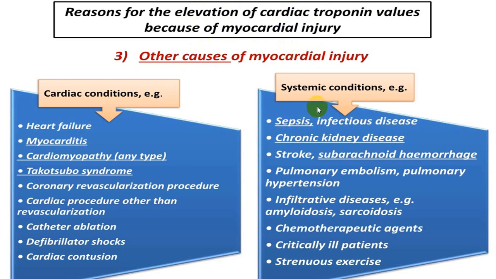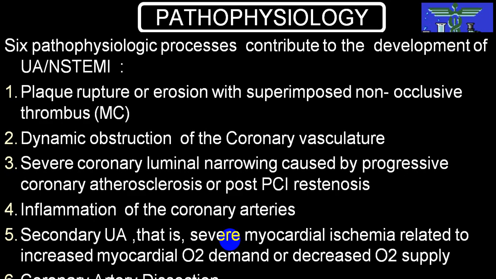But these are non-ischemic. Usually we don't do troponin in these conditions. But we say that there is a myocardial injury, secondary to systemic causes and secondary to cardiac causes, but these are all non-ischemic conditions. We don't label these as ischemic heart disease.